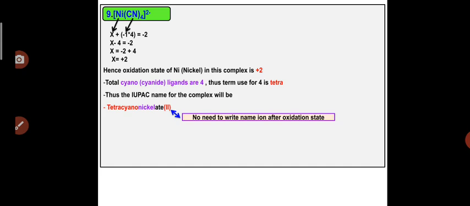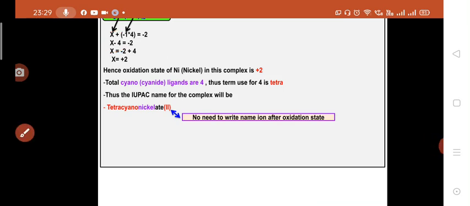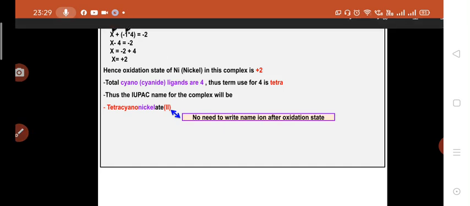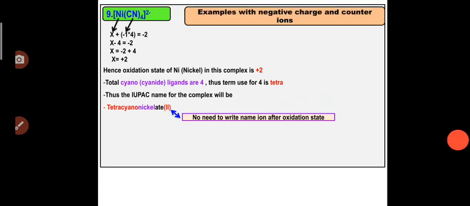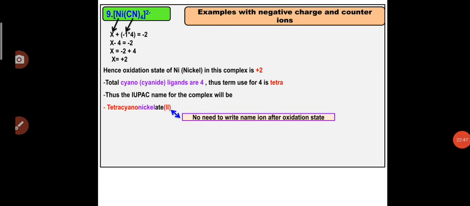For nickel we will assume the oxidation state as X. Now for cyanide, cyanide always carries a -1 charge. In terms of ligand, cyanide is called cyano. Here the total cyanide ligands are 4, so -1 into 4 cyano ligands will be -4.